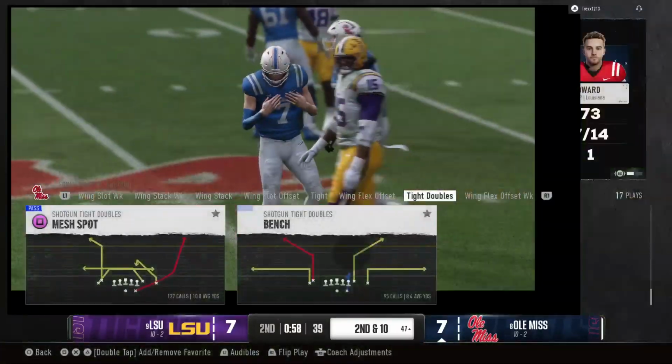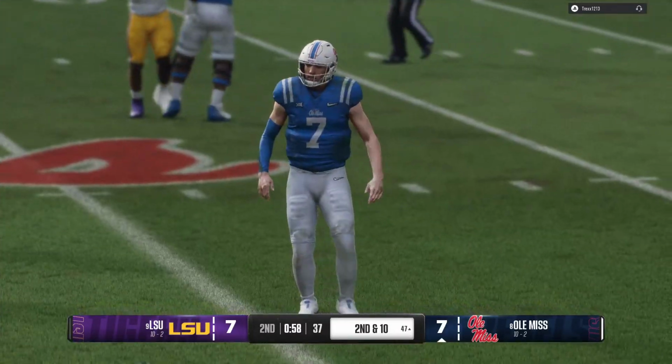And he just throws it away, incomplete. Didn't see anybody open. He's going to bring up second down.